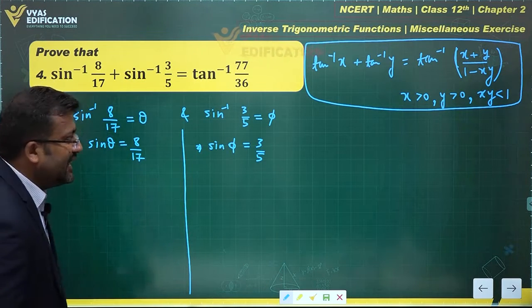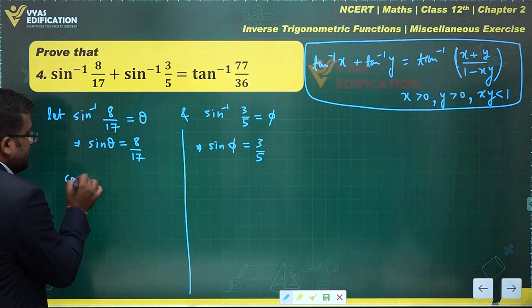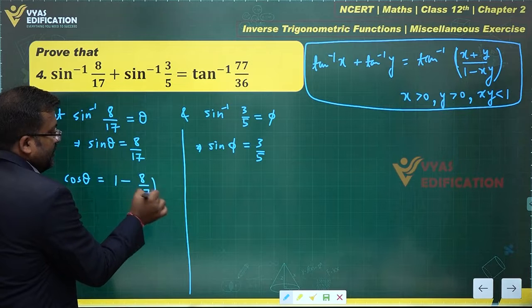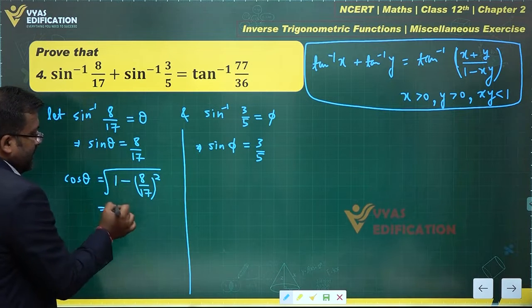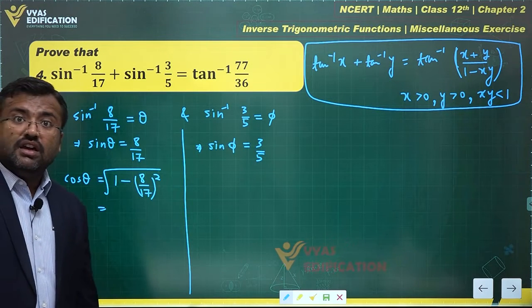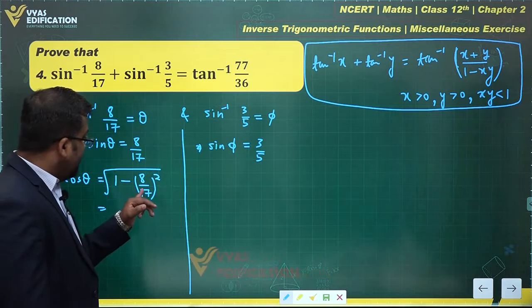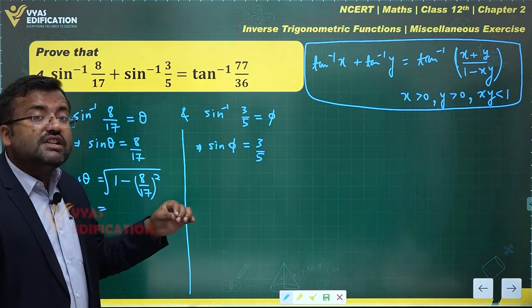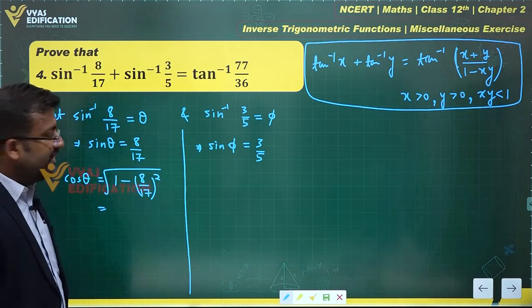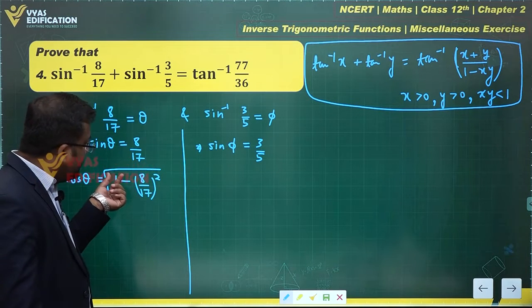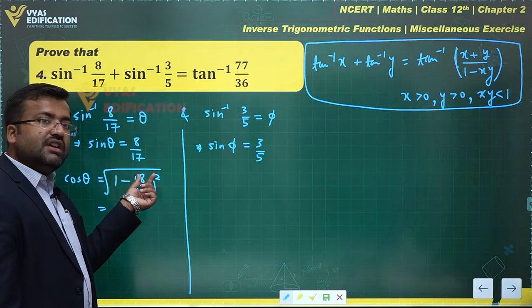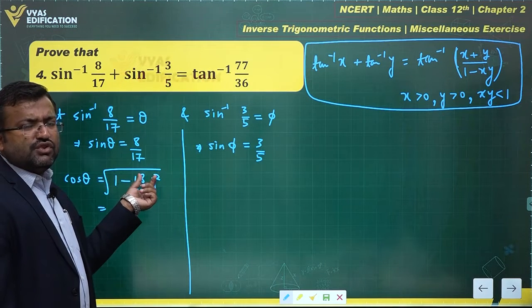Or you could use the analytical method, that is, first find the value of cos theta, which is the square root of 1 minus 8 by 17 whole square. Okay, what does this give us? Please observe, 17, 8 and another one, which is 15, are Pythagorean triplets. How do we get that? 17 square is 289, minus 64, 289 minus 64 is 225.